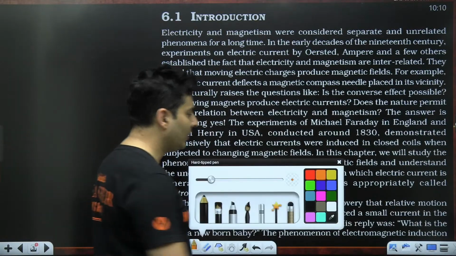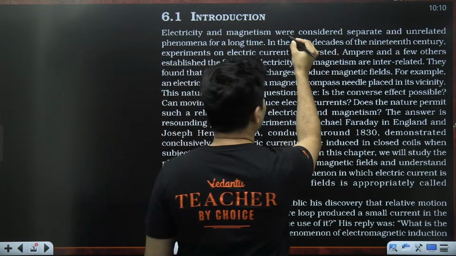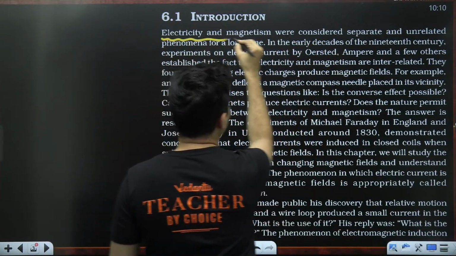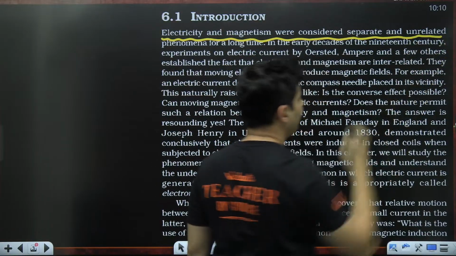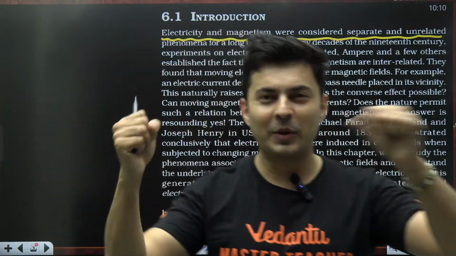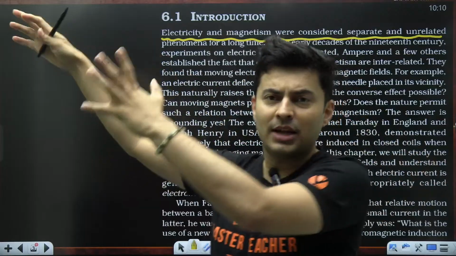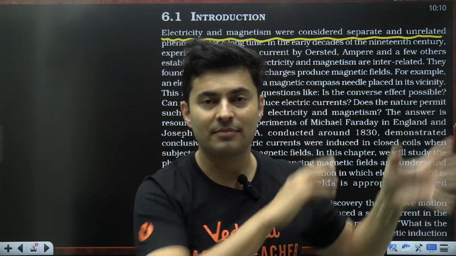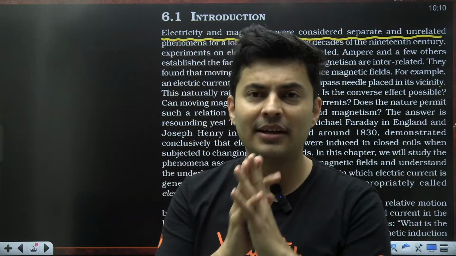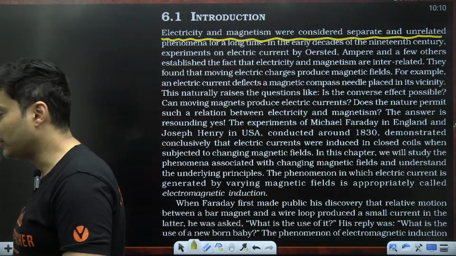First of all, remember, people thought that electricity and magnetism were separate and unrelated. Like we have electric force, charges, they repel or attract. Magnets, they attract or repel. So one branch was electricity, one branch was magnetism. Even when you were a kid, you thought electricity is a separate topic, magnetism is a separate topic.